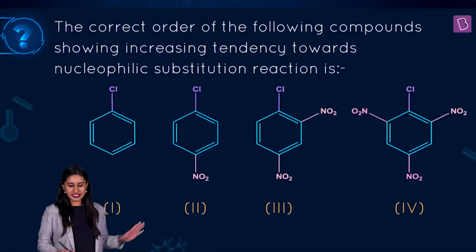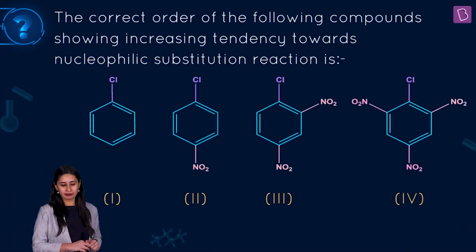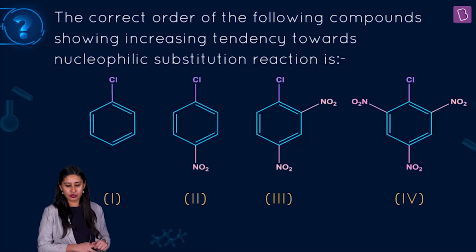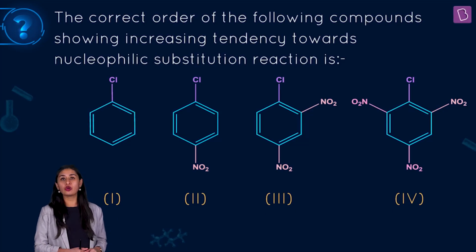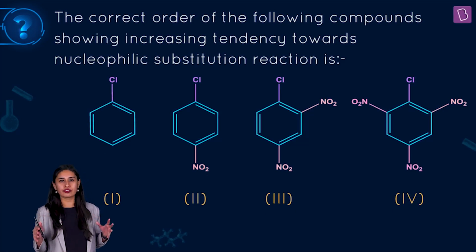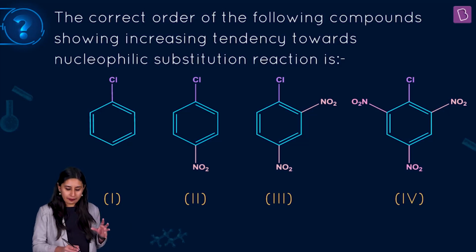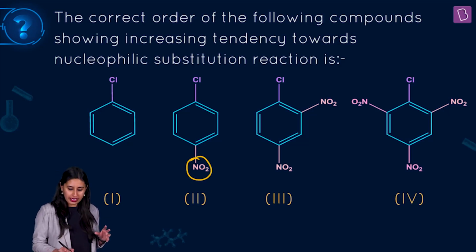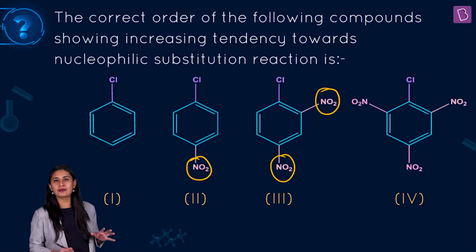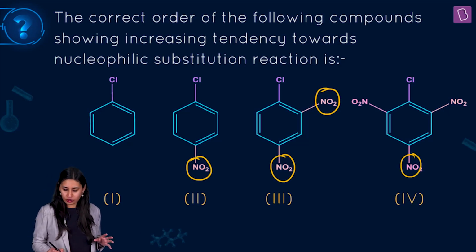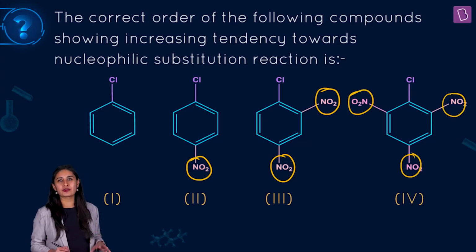Now a simple, easy one coming your way. The correct order of the following compounds showing increasing tendency towards nucleophilic substitution reaction is. So you have halobenzene as the common structure in all 4 of them. The only difference is, the first one is only chlorobenzene, ortho and para positions are not substituted. In second, only the para position is substituted with nitro. In third, we have ortho as well as para positions substituted. And in fourth, the 3 positions are substituted, both orthos and 1 para, right?